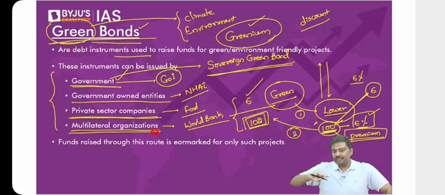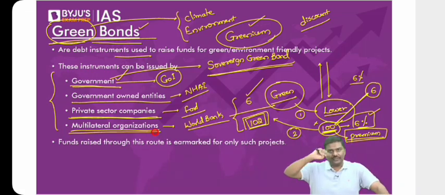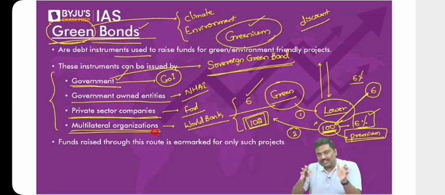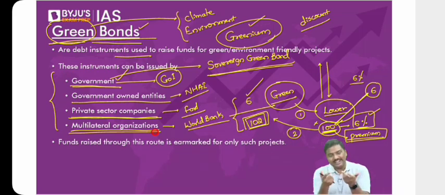There are a lot of investors. Many of you will look at it and say, why will investors prefer it? You tell me. In the last 4 to 5 years, have you seen more and more interest in climate change or not? More and more companies are preferring to protect climate or not? More governments are moving towards sustainable growth or not? So there is a higher demand for these kinds of bonds in the market.